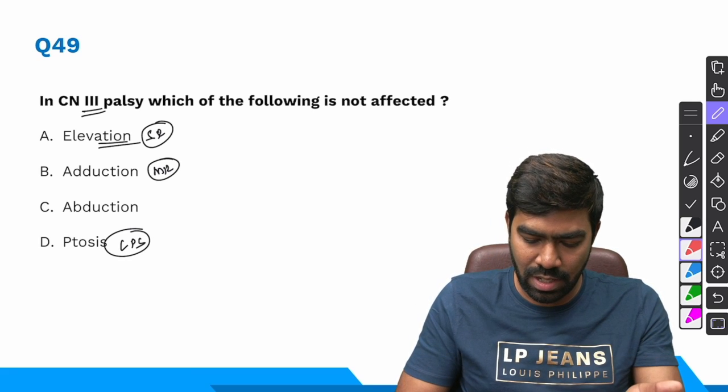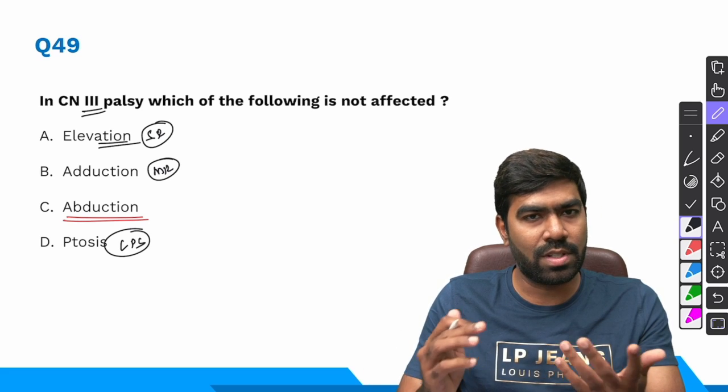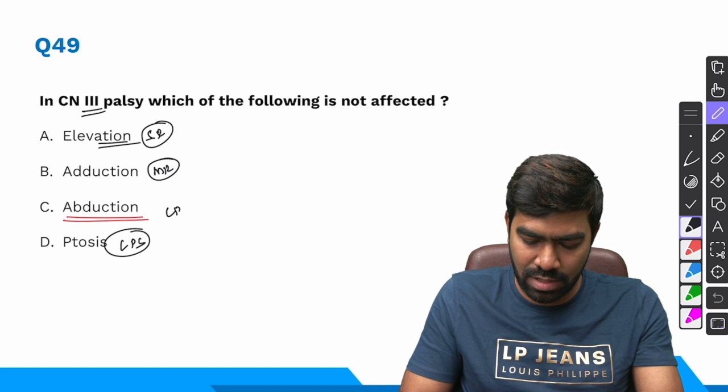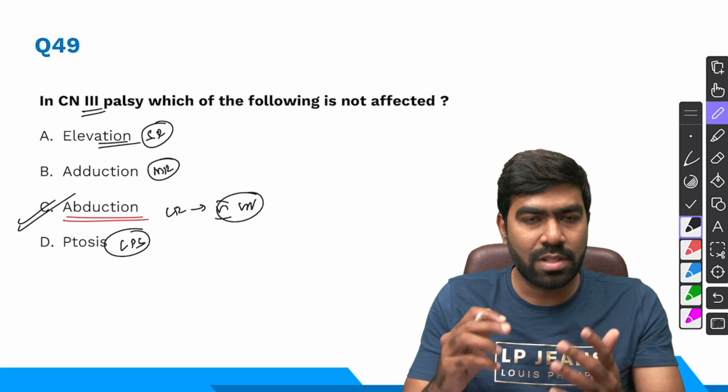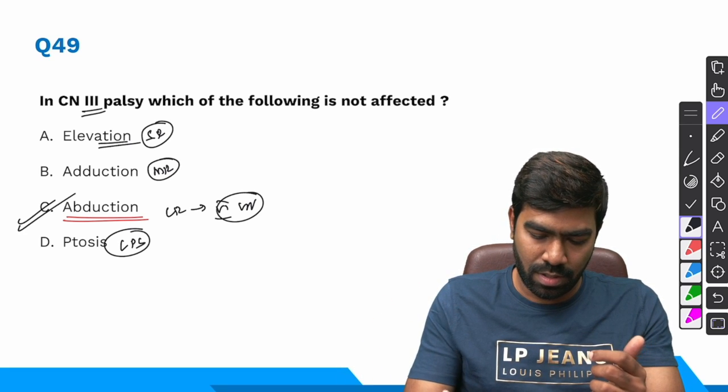So what you won't see in third nerve palsy is abduction, which is basically a function of lateral rectus that is supplied by sixth cranial nerve. We know that, right? So the right answer for this question is abduction, lateral movement.